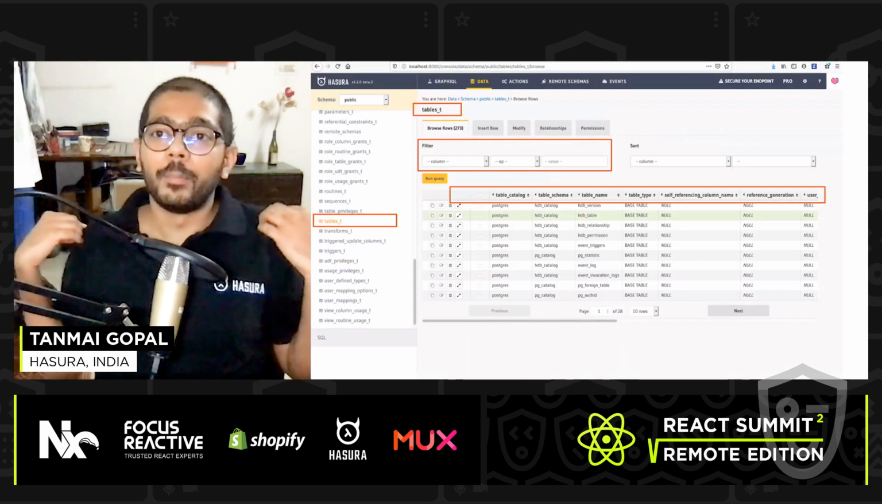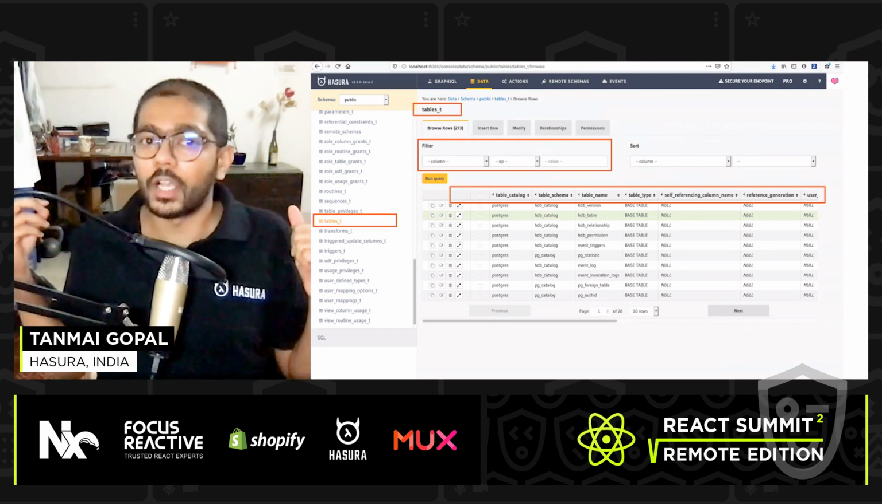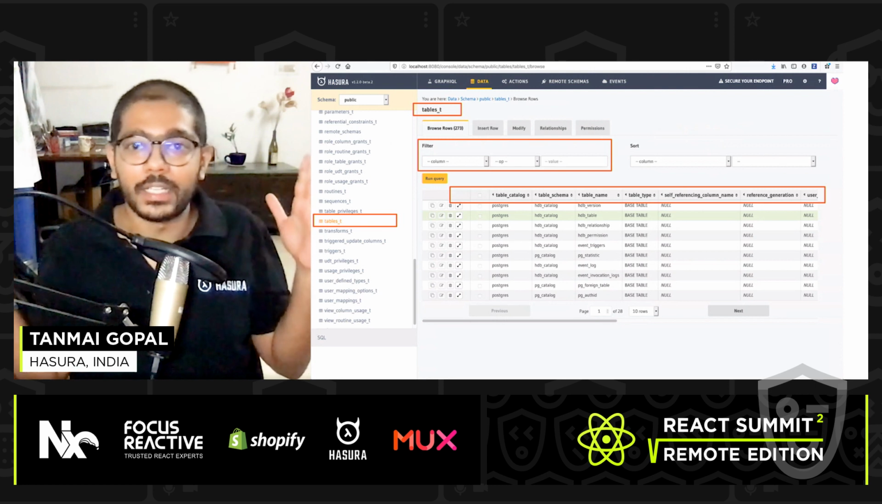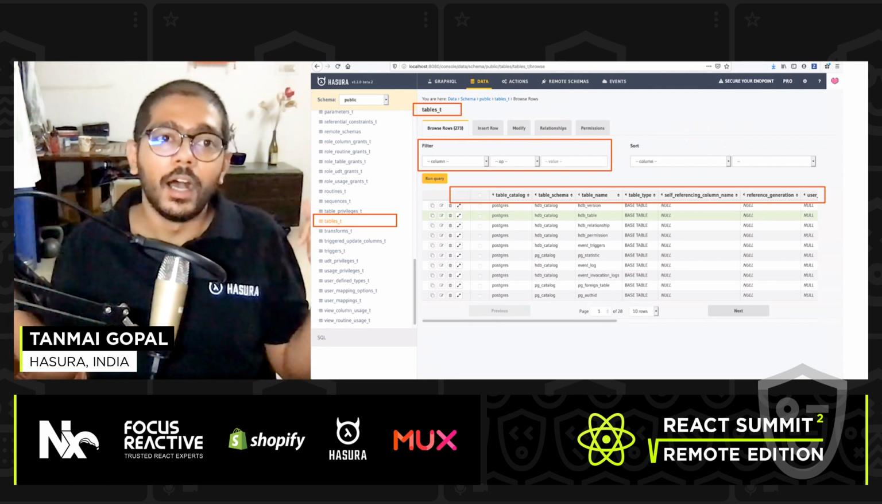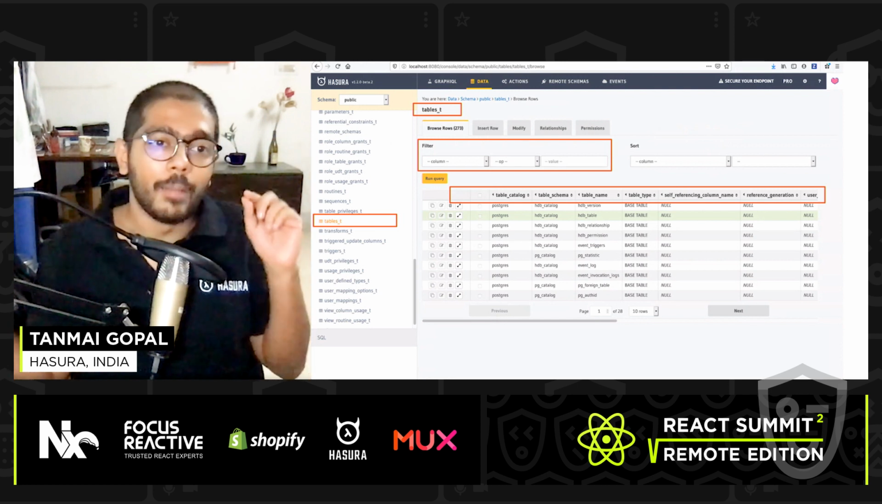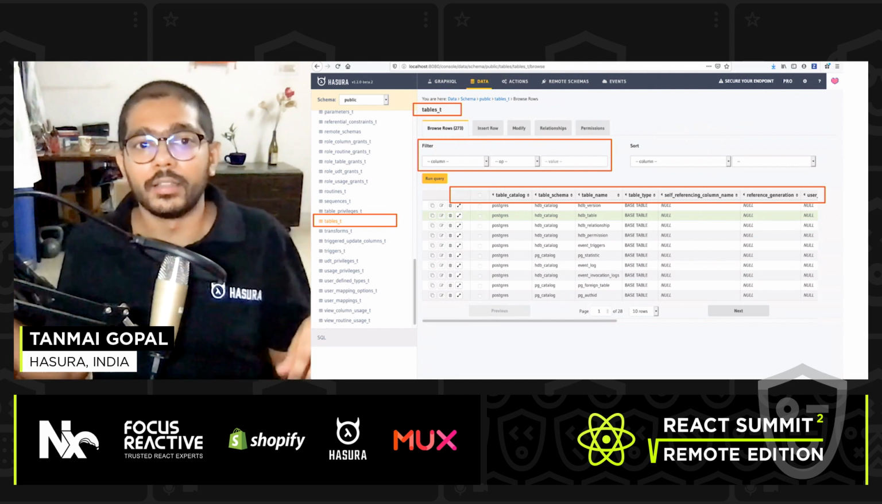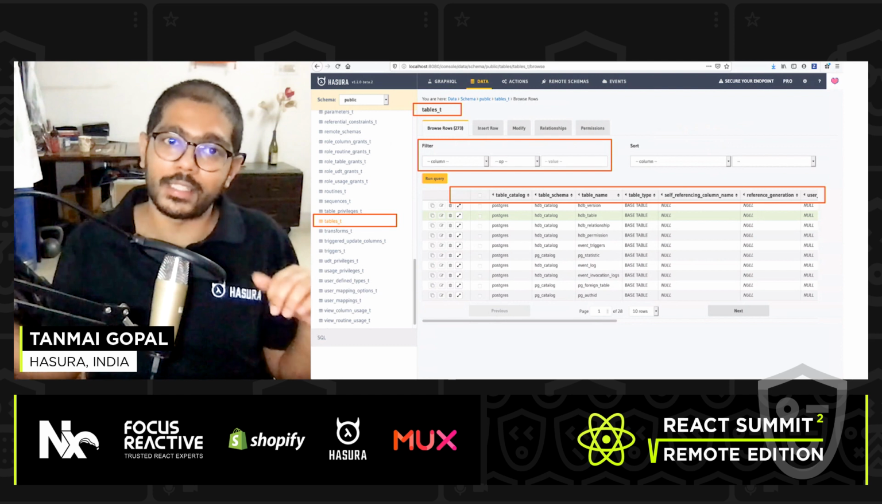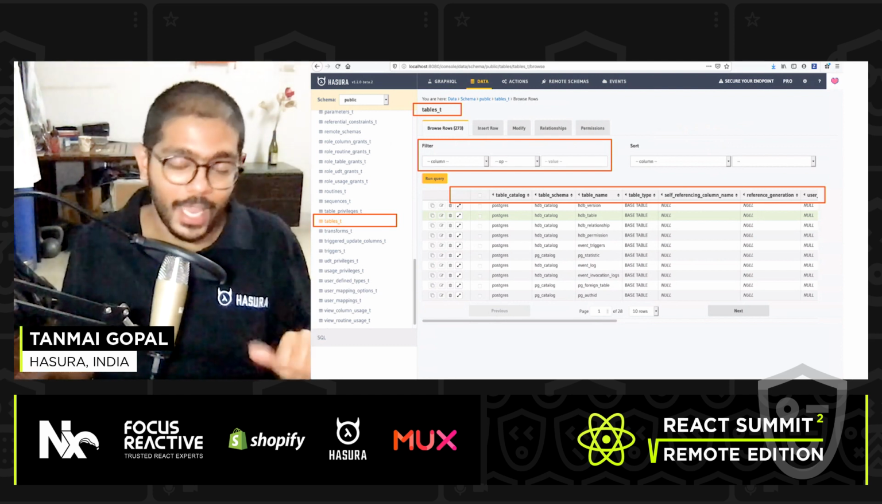To motivate one example through this talk, I'm going to take the example of a data dashboard. This is a front-end React app, a data admin dashboard. You can see that there are tables on the left. I'm looking at a particular table. That table has columns and a filtering option. This app is actually the Hasura console, which is a React app.